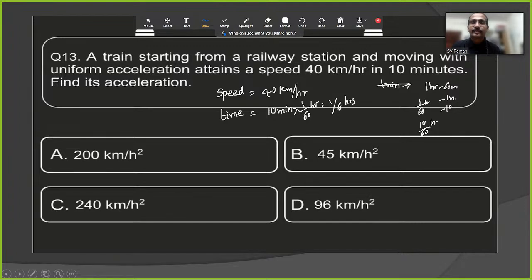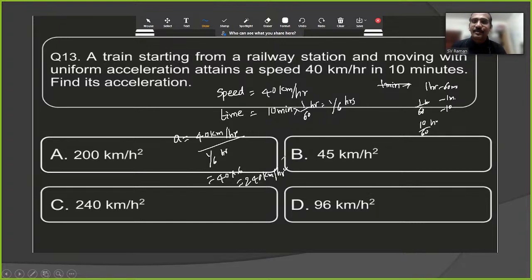Now find its acceleration. Acceleration is equal to velocity by time or speed by time or whatever. 40 km per hour by 1 by 6 hours. So which means 40 into 6, which is 240 km per hour square.